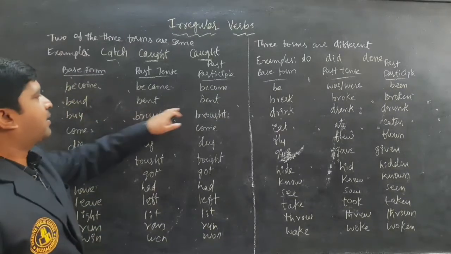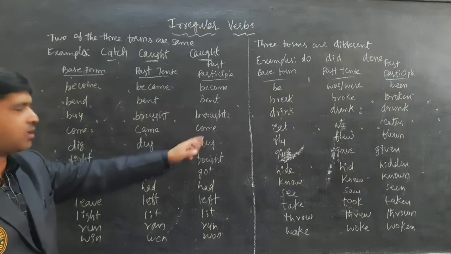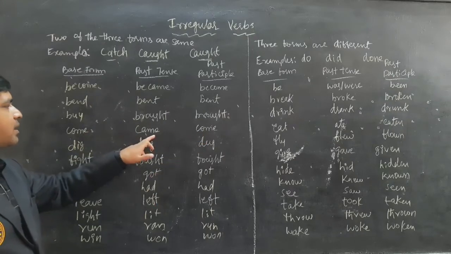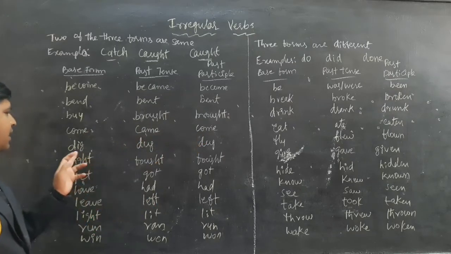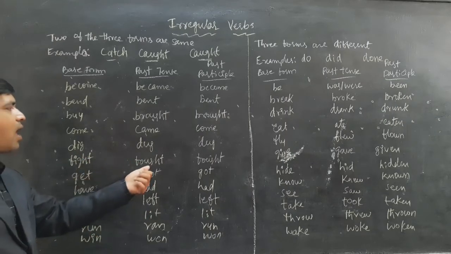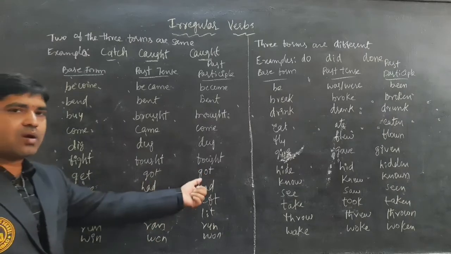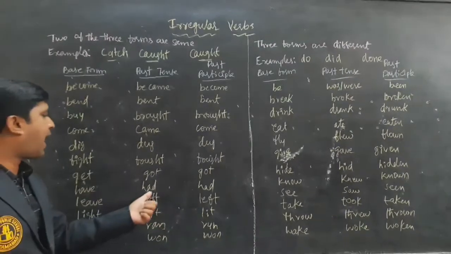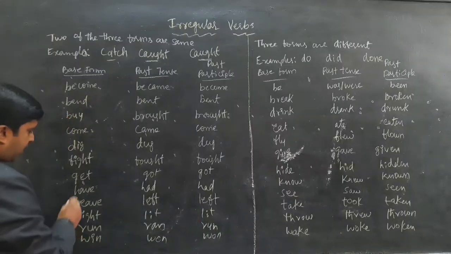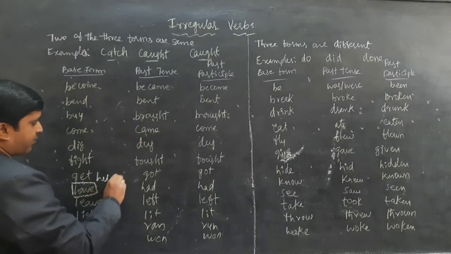Bend. Buy, bought. Come, came, come. Dig, dug. Fight, fought. Get, got. Have, had. These we learned in helping verbs.